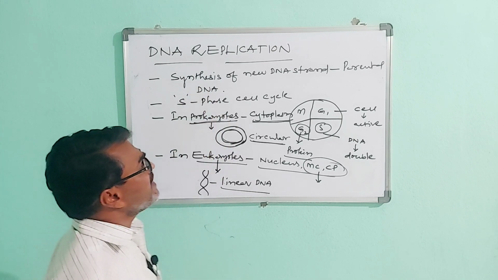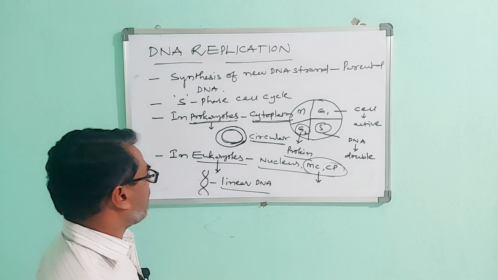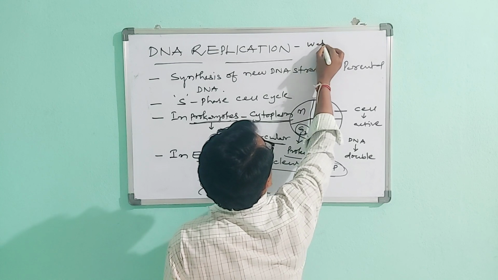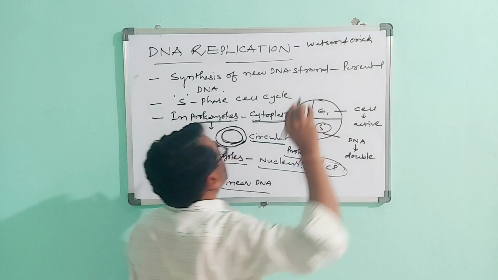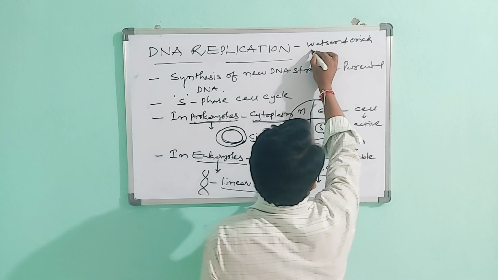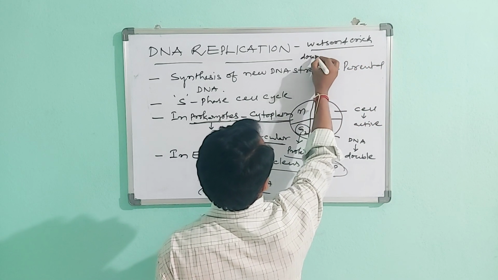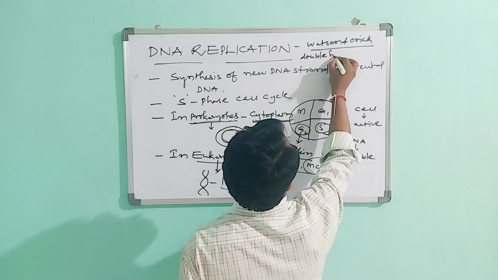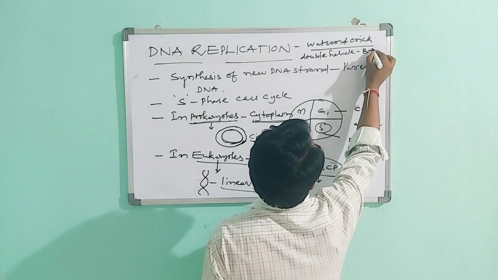The scheme of DNA replication was given by two scientists, Watson and Crick. The scheme of DNA replication was given by Watson and Crick from the double helical structure of B-DNA.